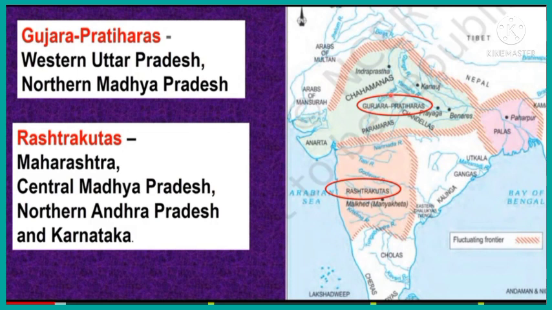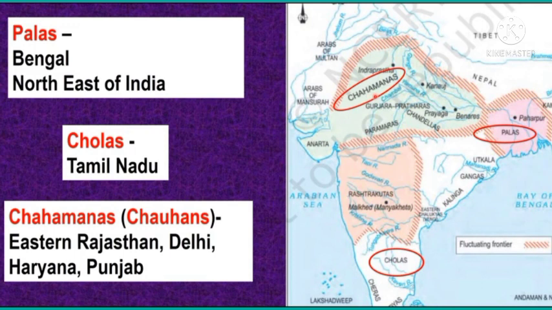First of all, the Gurjara Pratiharas were located in western Uttar Pradesh and northern Madhya Pradesh. Then Rashtrakutas: Maharashtra, central Madhya Pradesh, northern Andhra Pradesh and Karnataka. Palas were located in Bengal, northeast of India. Cholas were located in the southern part, Tamil Nadu. Then Chahamanas: eastern Rajasthan, Delhi, Haryana, Punjab. So these are the 5 major dynasties that existed in this period: Gurjara Pratiharas, Rashtrakutas, Palas, Cholas and Chahamanas.